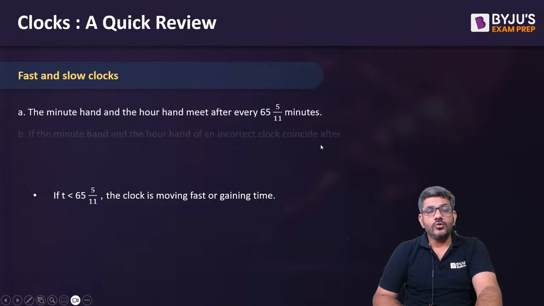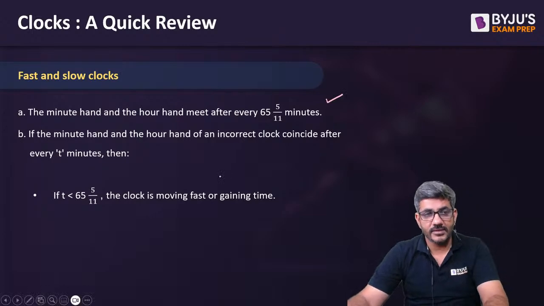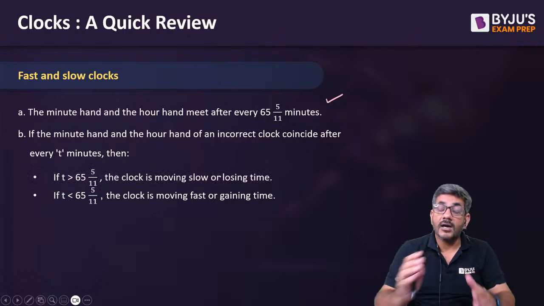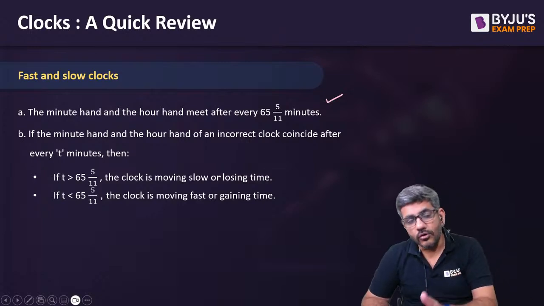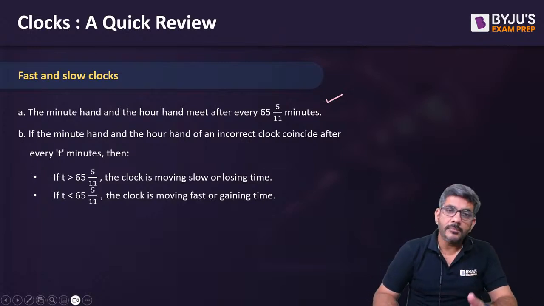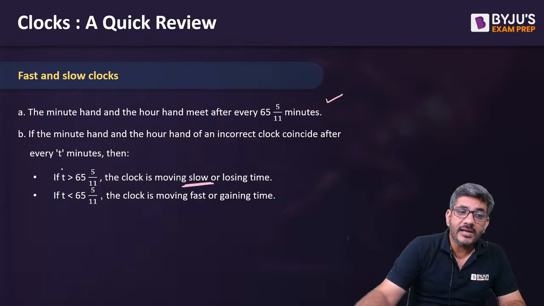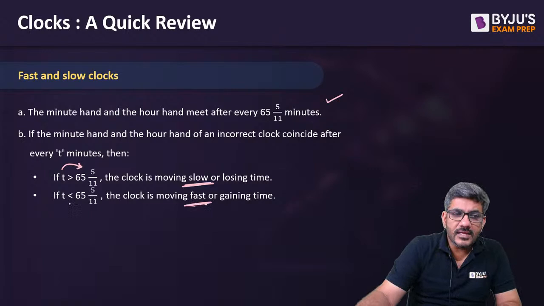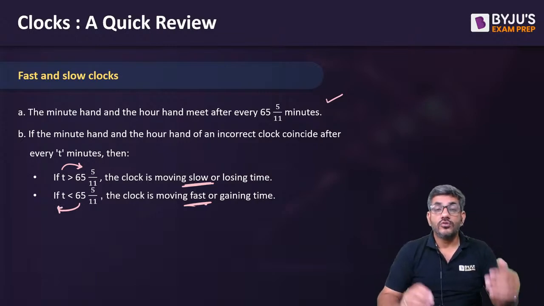Also, the two hands of a clock, they will meet after every 65 and 5 by 11 minutes. They meet after every 65 and 5 by 11 minutes. लेकिन अगर clock incorrect है, तो of course they will be meeting either a little bit more, ahead of this time, or little bit behind this time. So if the clock is moving slow, then the time taken by them to meet would be of course more than this. If the clock is moving fast, then the time taken by them to meet is less than this. So that way you will get to know whether the clock is moving fast or it is moving slow, through which we answer those questions.